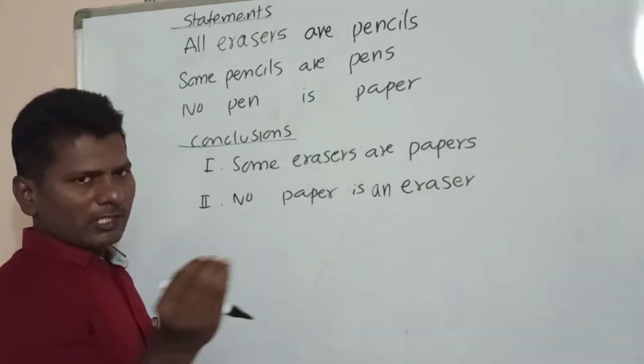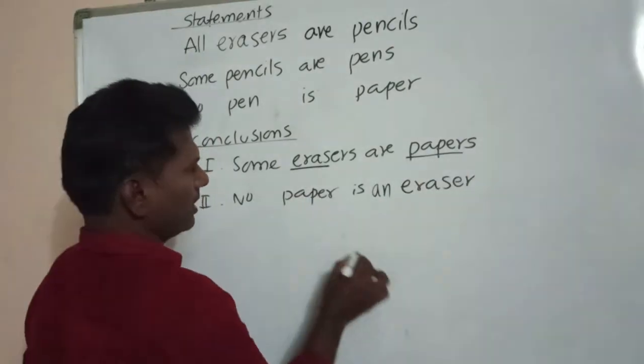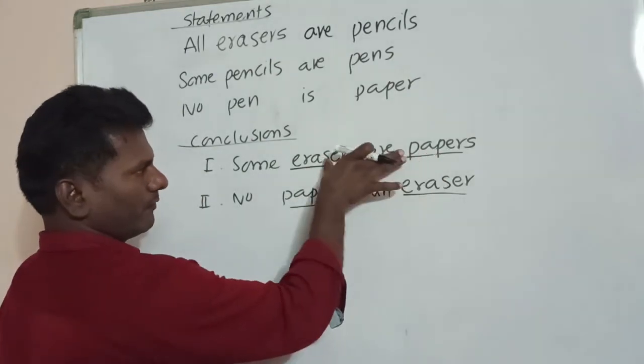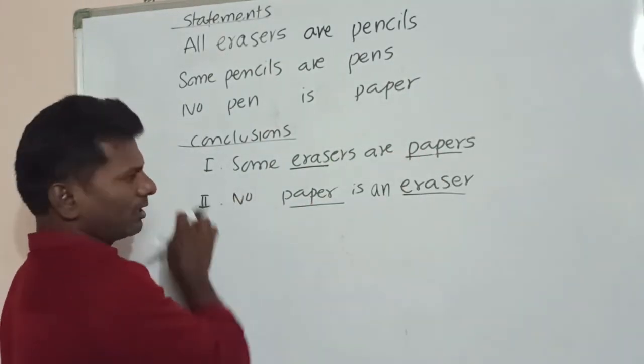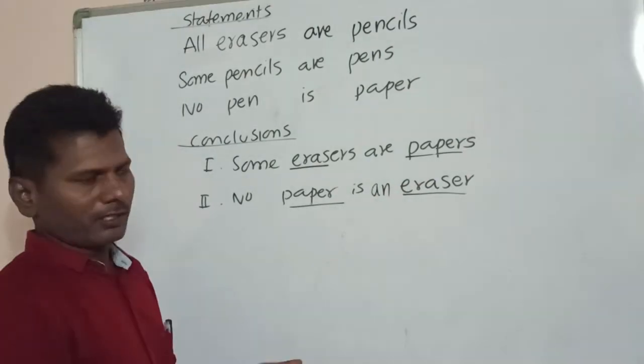Here, first observe the conclusions. Eraser, paper. Here also I have eraser and paper. Eraser, paper in the first conclusion. In the second conclusion also we have eraser and paper. Order is not important.